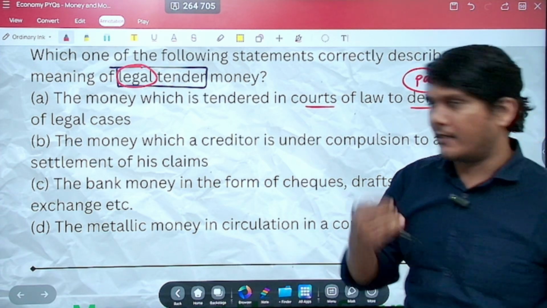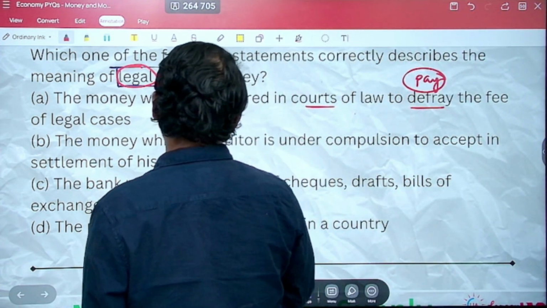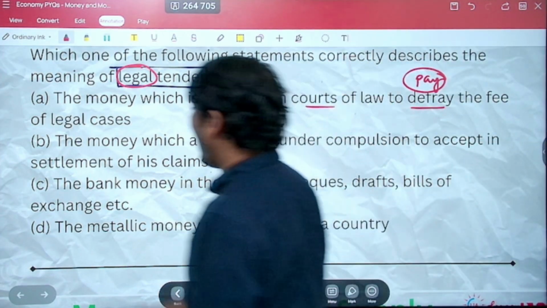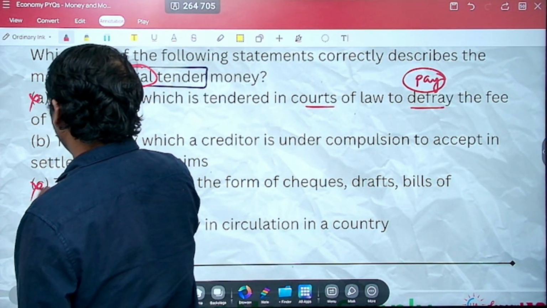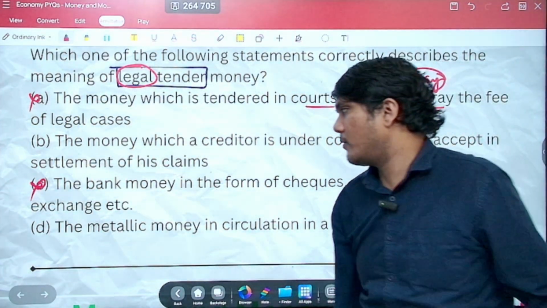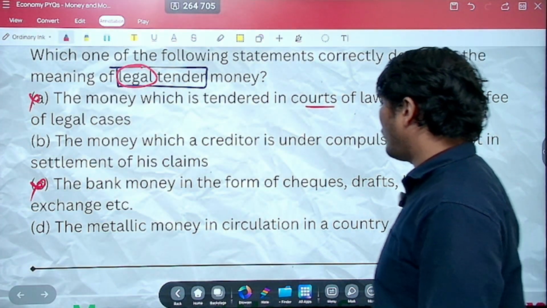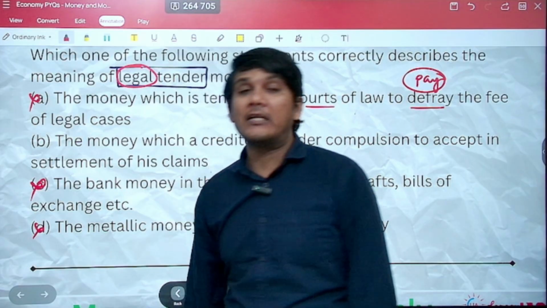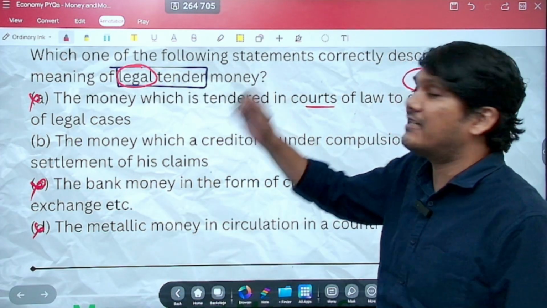Can you eliminate it? Option C, the bank money in the form of checks, drafts, bills of exchange, etc. No, absolutely not. This is not checks, drafts, etc. They are not legal tenders. The metallic money in circulation of a country. So is it the metallic money? No, it's not a metallic money. Then what is fiat? What is legal tender?